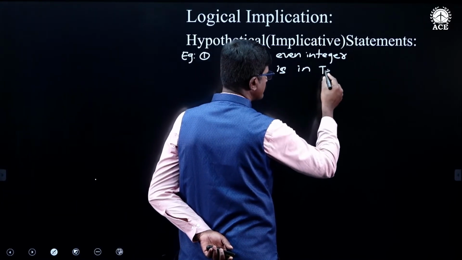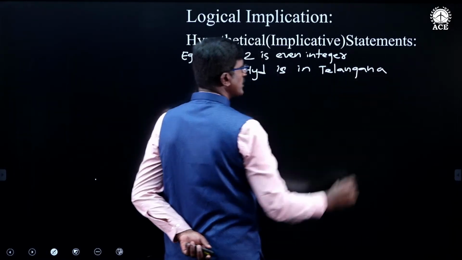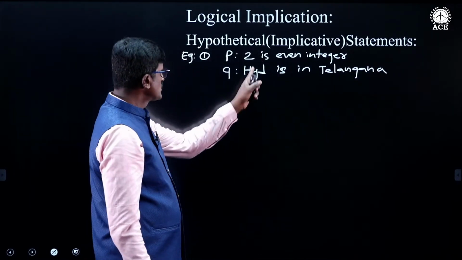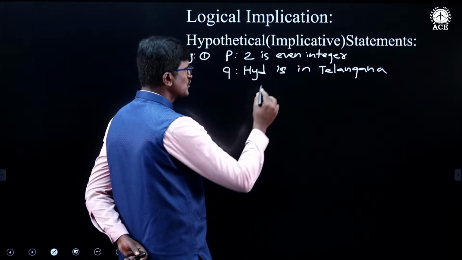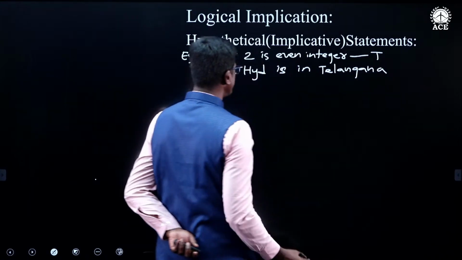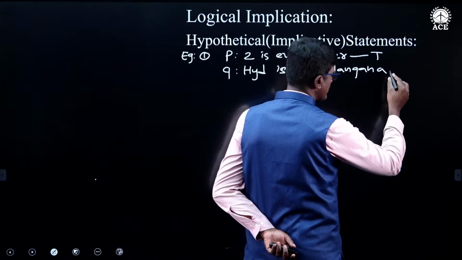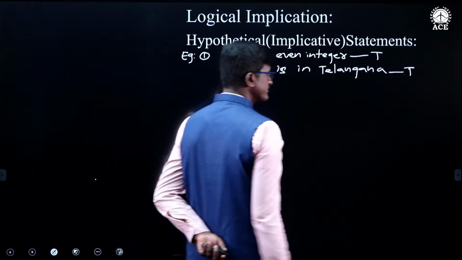Now look at these two statements. 2 is an even integer. Yes, 2 is an even integer. That means the truth value of this is true. Hyderabad is in Telangana. Yes, Hyderabad is in Telangana. Therefore, the truth value of this is true.